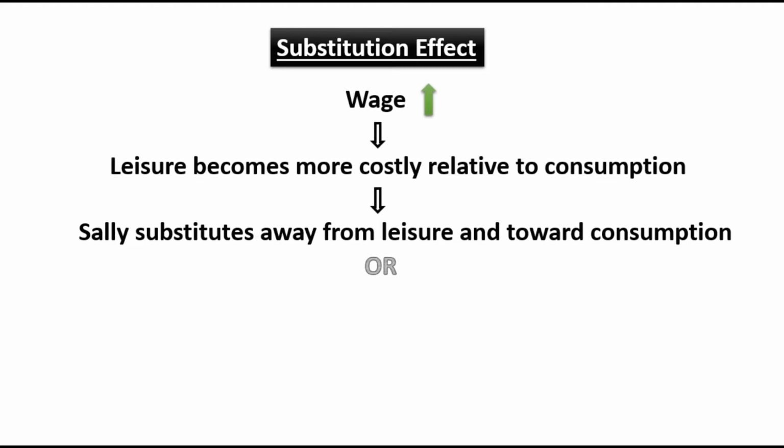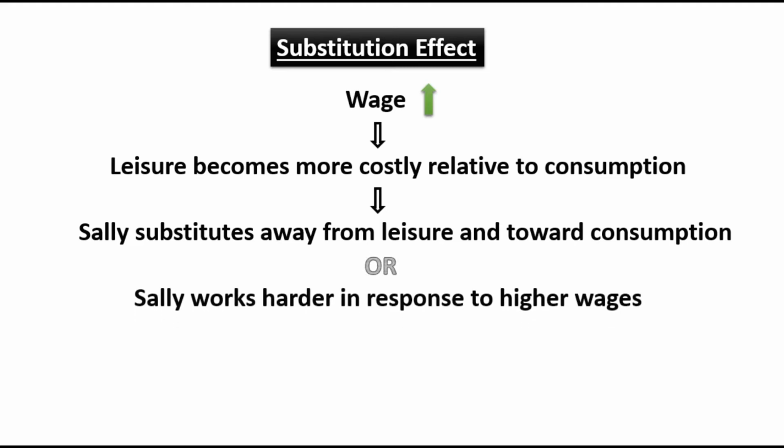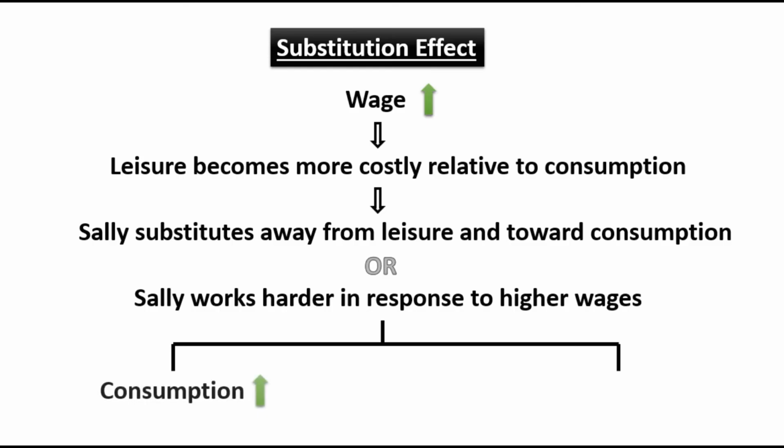Or we can say that this induces Sally to work harder in response to higher wages. In that case, her consumption will be increased, but hours of leisure will be reduced. Reduction in hours of leisure implies an increase in hours of labor.